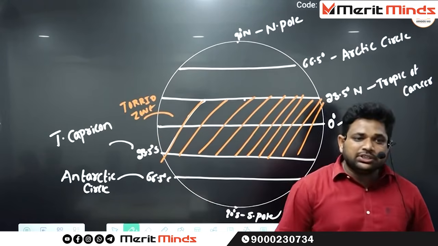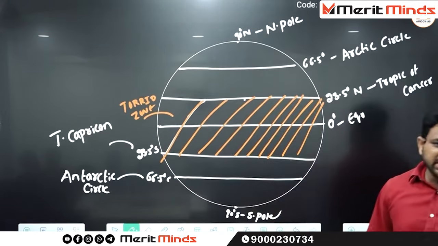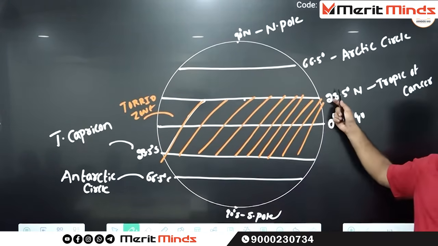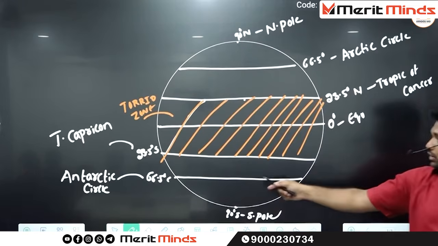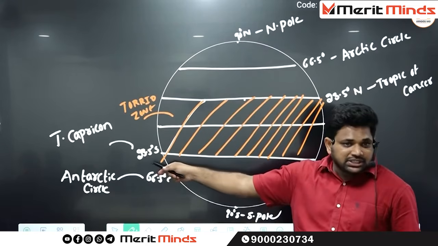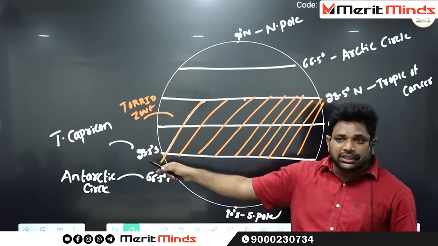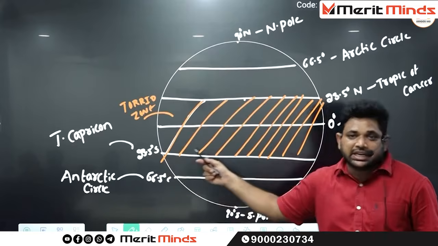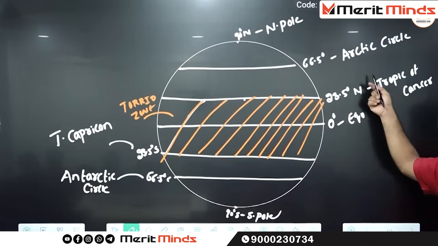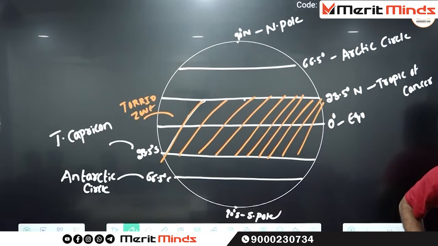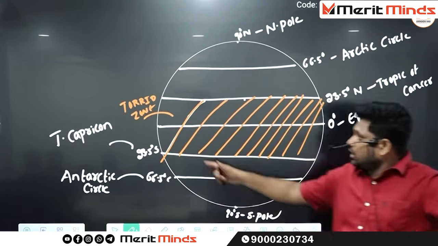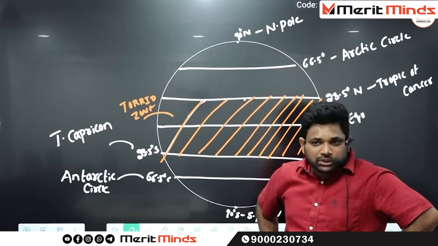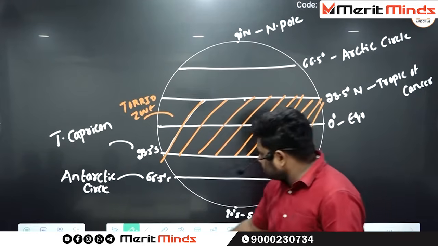So what do you mean by torrid zone? The zone which is extending from 23.5 degrees north till 23.5 degrees south, nothing but the area extending from Tropic of Cancer till Tropic of Capricorn. That particular zone is called torrid zone. Okay so far? See the next condition.